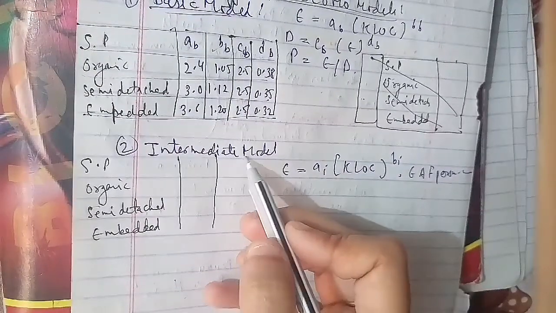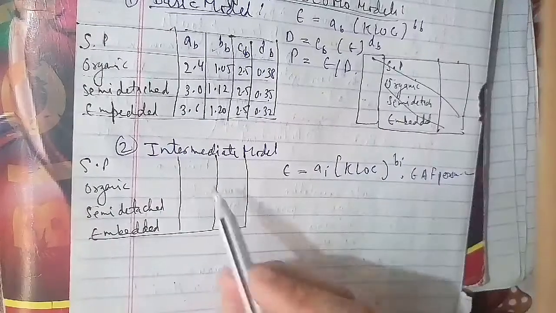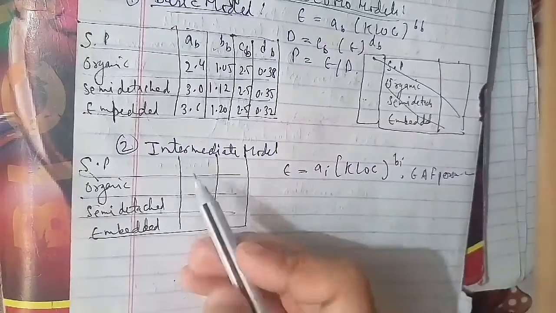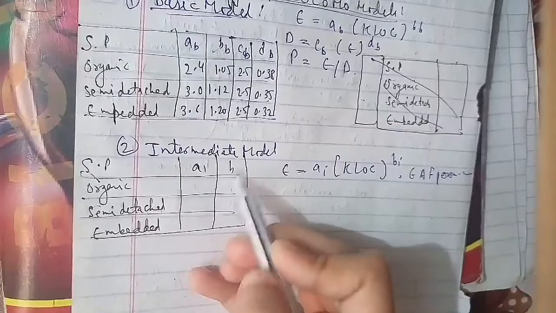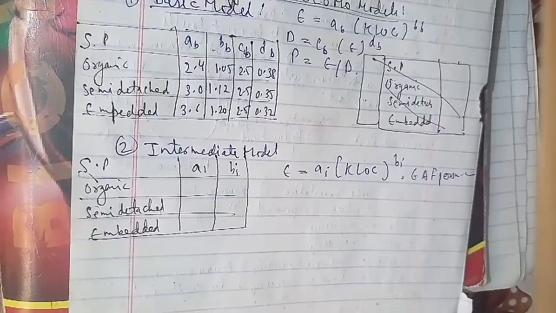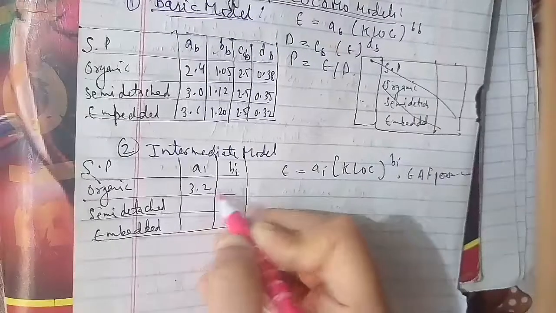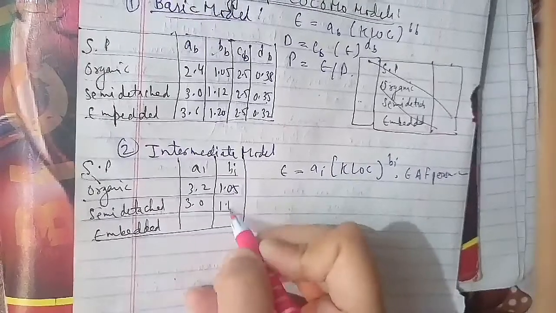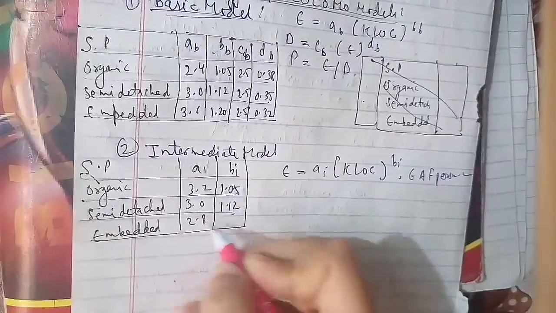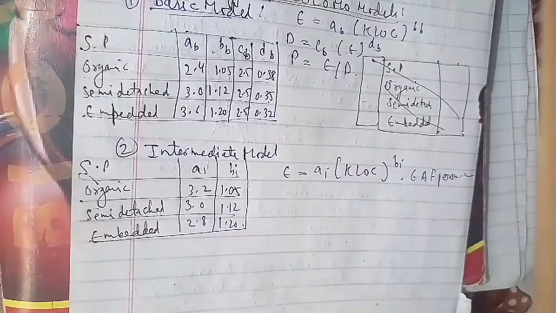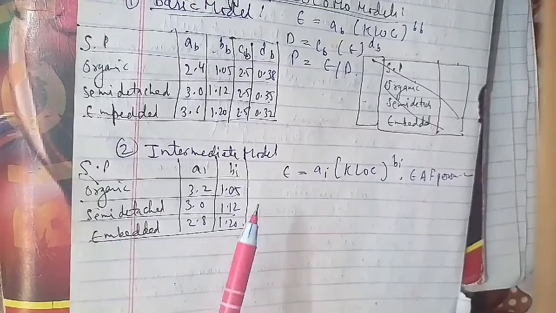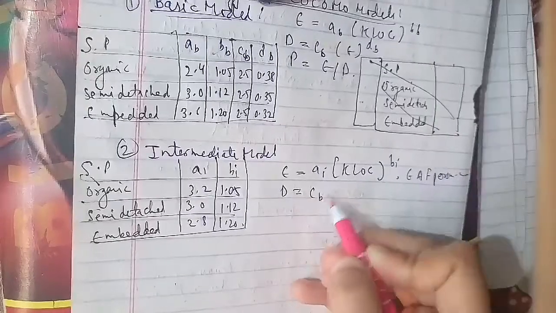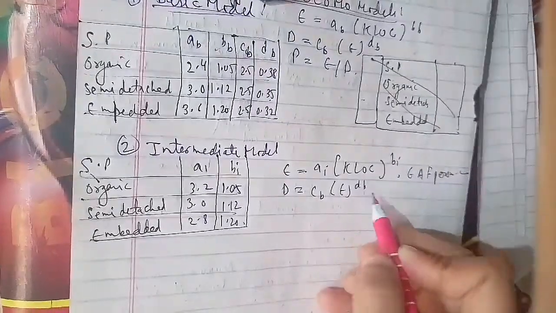This is the table where for the software project the values for ai and bi are as follows: 3.2, 1.05, 3.0, 1.12, 2.8, 1.20. The duration and person estimates are the same as in the basic COCOMO model. So D = CV DV months, and P = E/T persons.